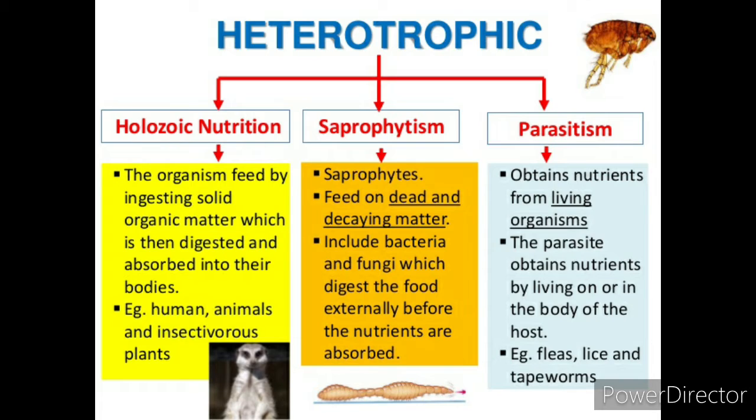Now, the parasitic mode of nutrition. Parasites obtain nutrients from a living organism. The parasite obtains nutrients by living on or in the body of the host, like fleas, lice and tapeworm. Here in the parasitic mode of nutrition, the organism lives inside or outside the host and survives by obtaining food material, as it depends on another organism for food and survival. This is called the parasitic mode of nutrition.